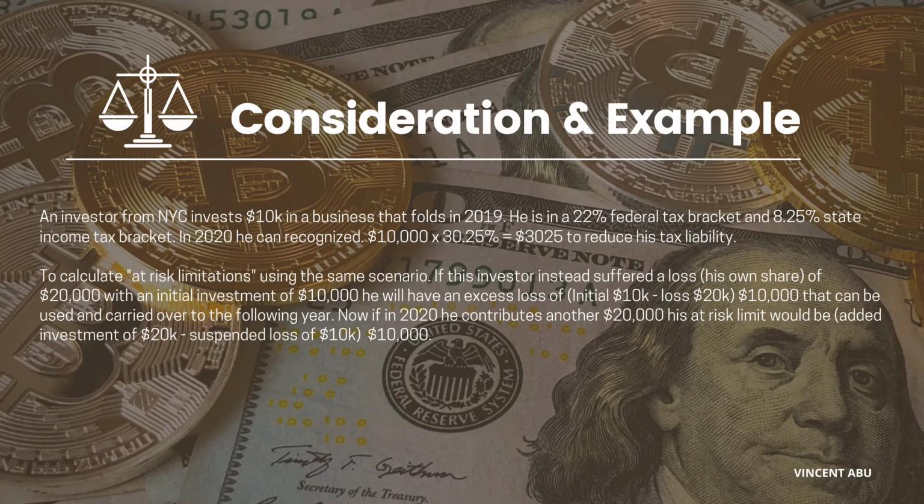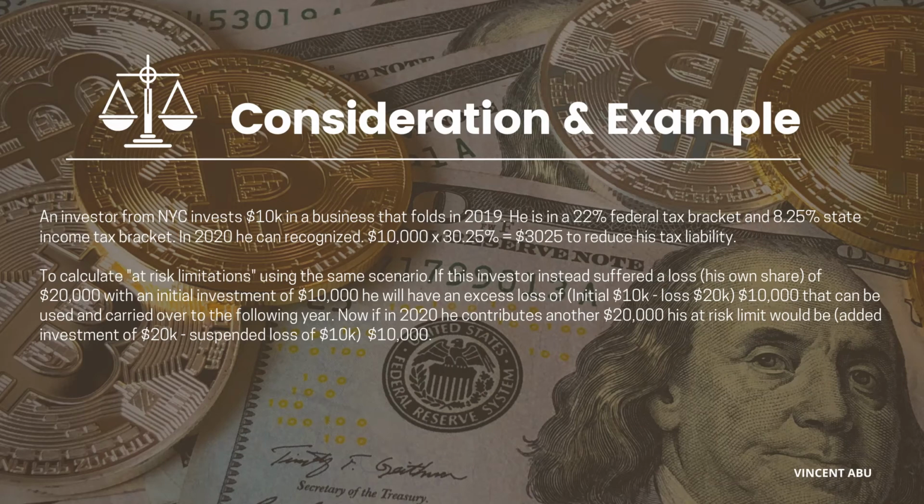Consider a New York City investor that invests 10K in a business, like I mentioned earlier, right? That business folds in 2019. This investor is in a 22% federal tax bracket, which is like the average, and 8.25% state income tax bracket for New York City. I believe that's the average for New York. So in 2020, he can recognize the amount of 3,025 to reduce his tax liability.